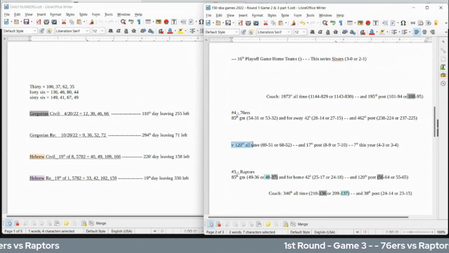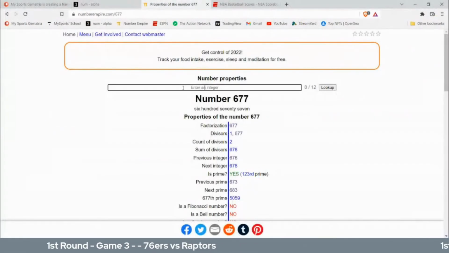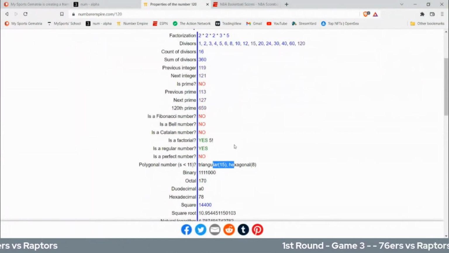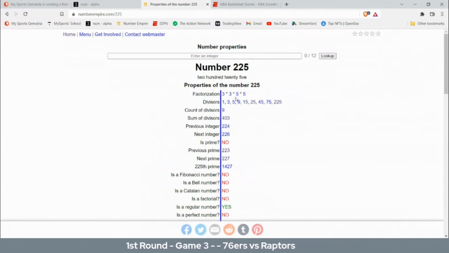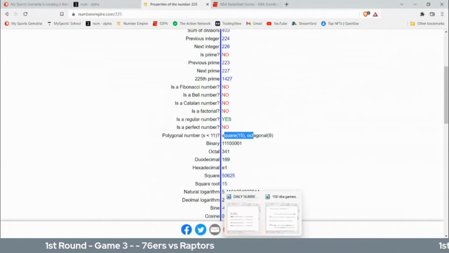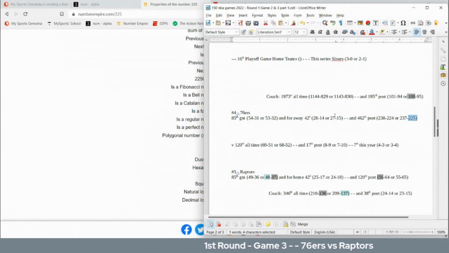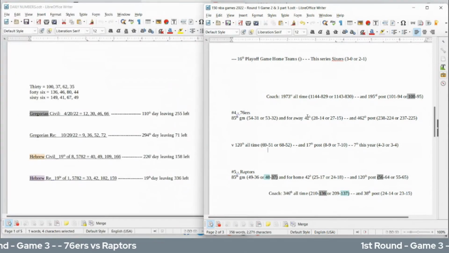It's the 120th all-time head-to-head matchup between these two. It's the 120th postseason playoff game for the Raptors. 120 number properties: it's the 15th triangular number. And 225 has a square root of 15. So we have a 15 pattern there potentially. And the Sixers can get their 225th playoff loss as a team as they get their 15th road loss to go with. So those would be some numbers for the Raptors.